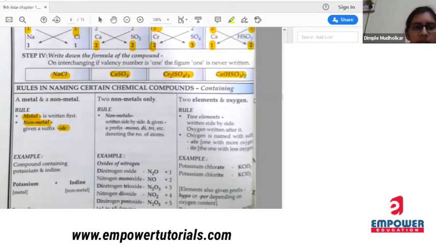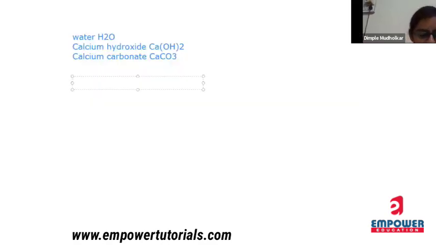For example, NaCl is there. Okay. So in NaCl, sodium is metal. So I will write first sodium, and chlorine is there, which is non-metal. So I will write